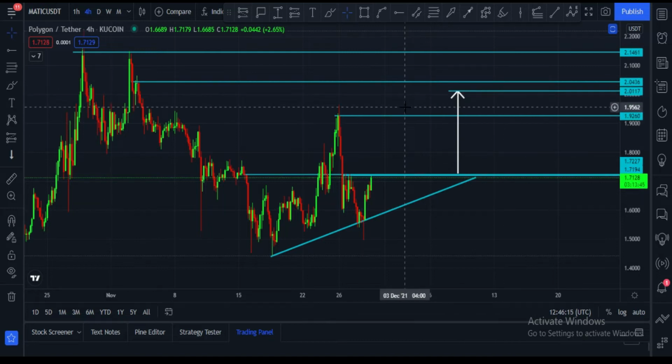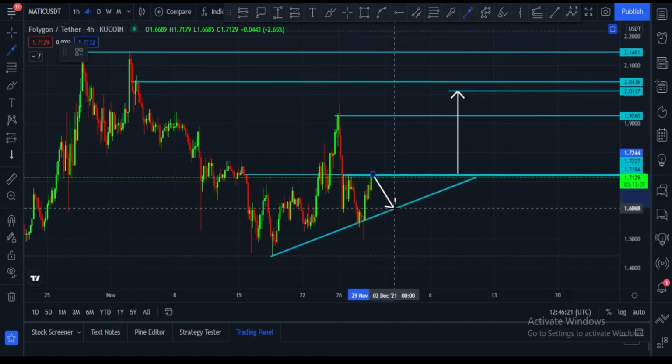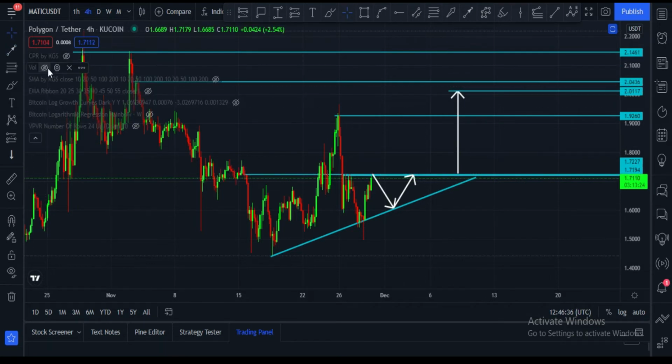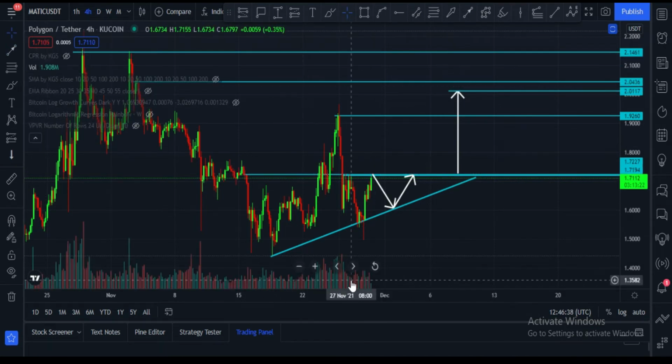These are targets, and if Matic price rejects from this zone, in that case Matic price can again retest this zone, which is $1.60, and after that price has to move towards upside. This is the possible scenario, but I think this is the most likely scenario, and Matic can easily hit these targets. Let me please show you volume. Volume is very decent, and that is very good thing.